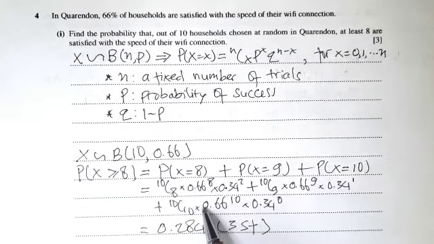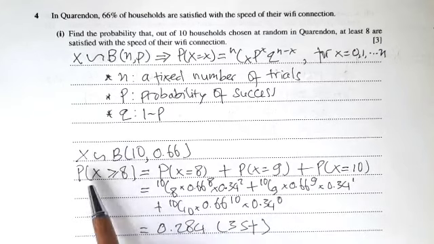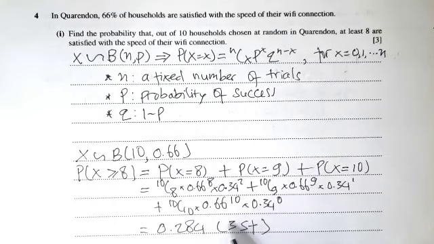Thus P(X equals 10) is just 0.66 to the power 10. Now, by using a calculator, we find that the probability of X greater than or equal to 8 is 0.284, correct to 3 significant figures.